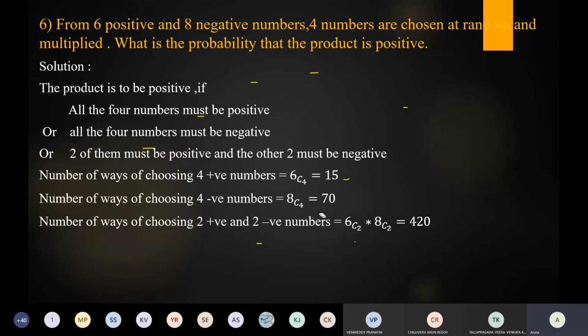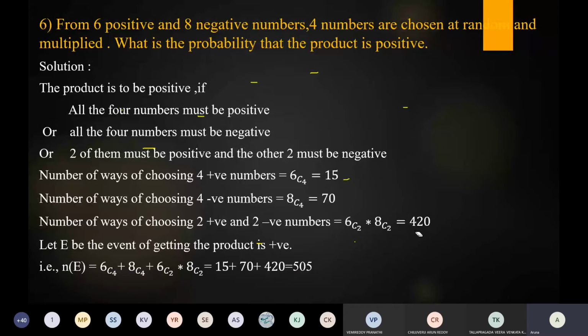And the number of ways of choosing two positive and two negative numbers: choose two positive numbers from 6 positive and two negative numbers from 8 negative numbers. So we write 6C2 into 8C2. If we simplify that, it is equal to 420. Let E be the event of getting the product positive. Here we have three ways the product is positive, and we add all three ways. So N of E is equal to 15 plus 70 plus 420, which is 505.